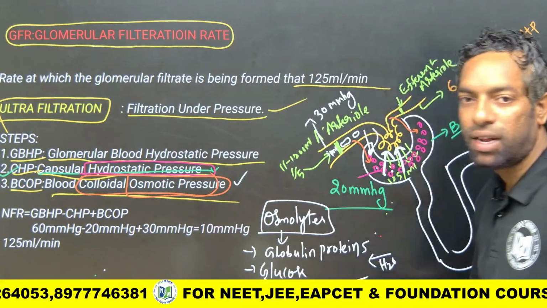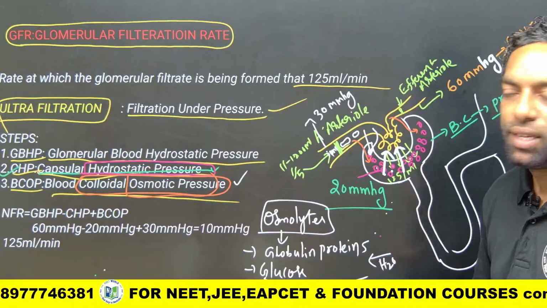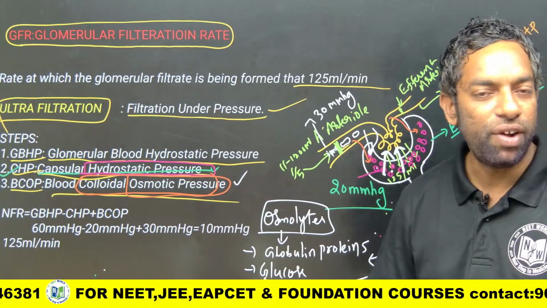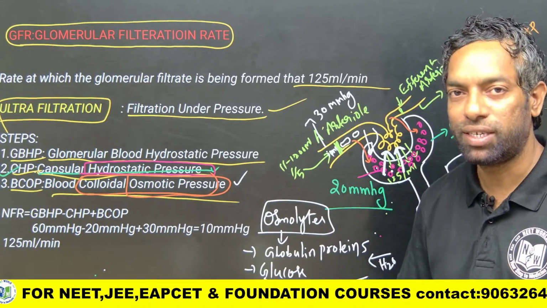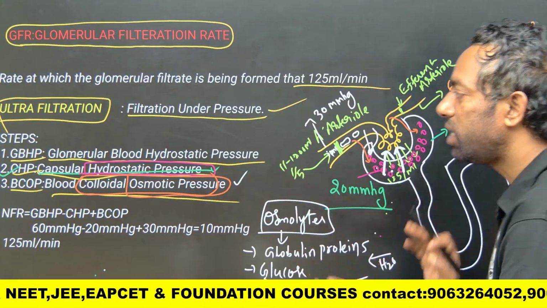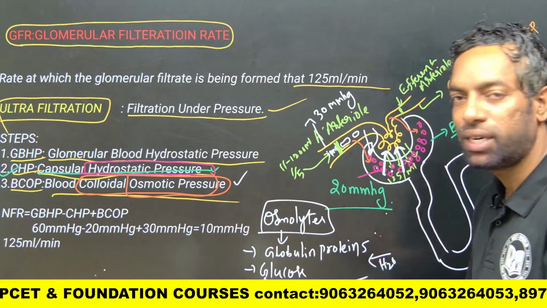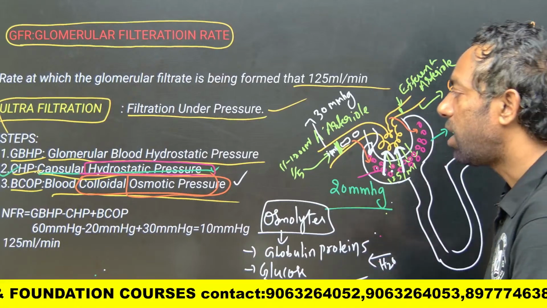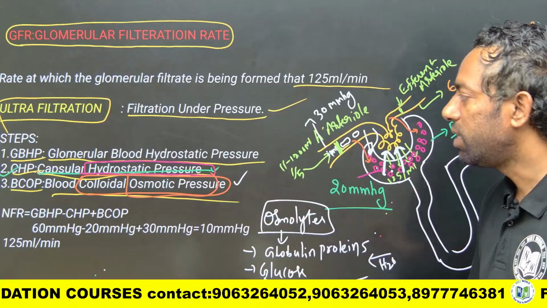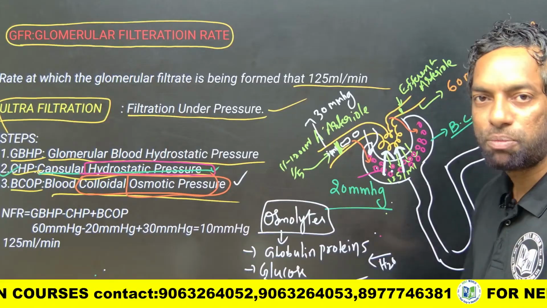So there are three forces involved in glomerular filtration, ultrafiltration. What are the forces? First is GBHP, glomerular blood hydrostatic pressure. Second is capsular hydrostatic pressure. Third is blood colloidal osmotic pressure.